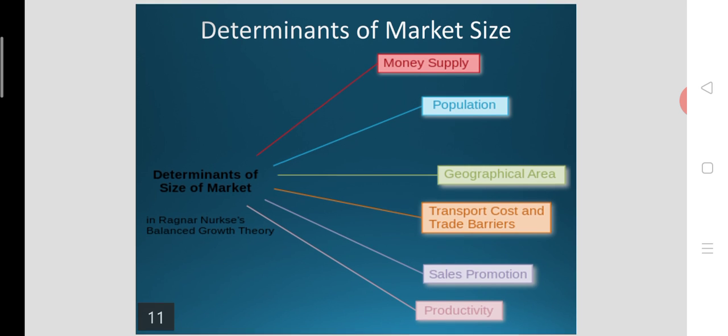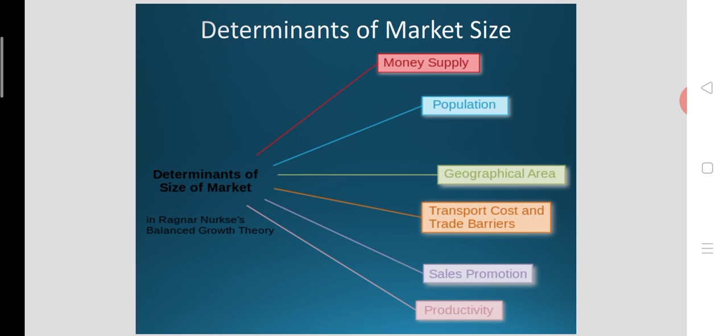As you can see, money supply is a factor. When money supply is increasing, the people have the money, then they will purchase something. They will purchase commodities and services. That means market will expand normally. So another factor, another determinant for the market size is population. So higher population means higher market. India is a highly populous country in the world, and India is a large market as well.